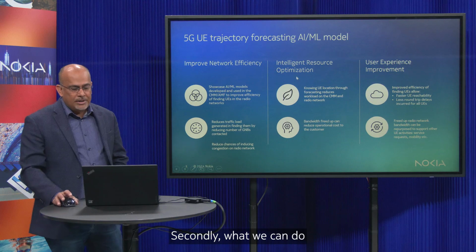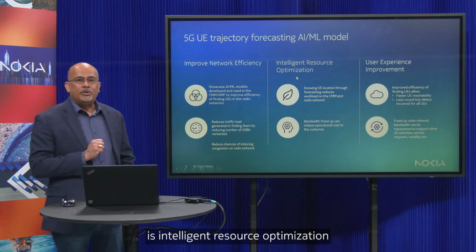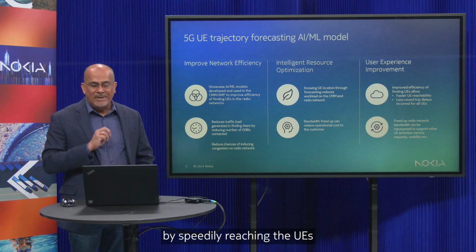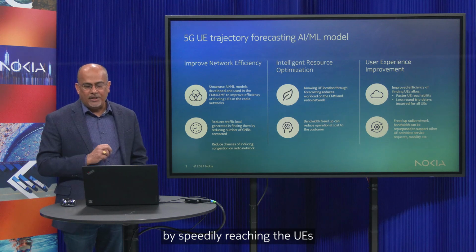Secondly, intelligent resource optimization, because the bandwidth that we free up can be given back to the operators, and the operational cost of those sites can be reduced. Thirdly, user experience. We can improve user experience by speedily reaching the UVs.